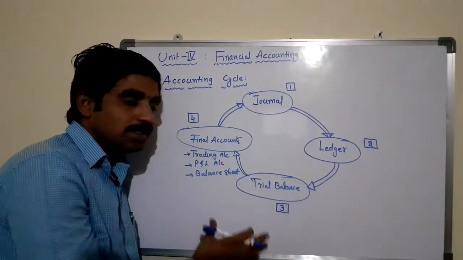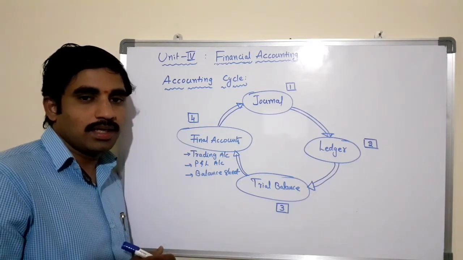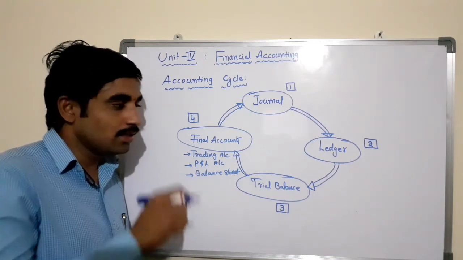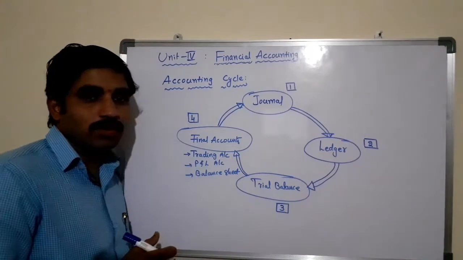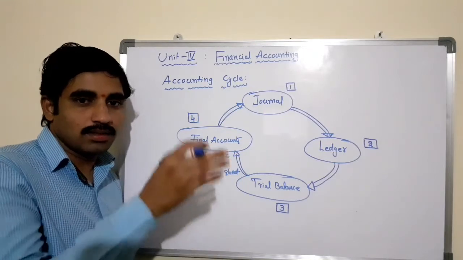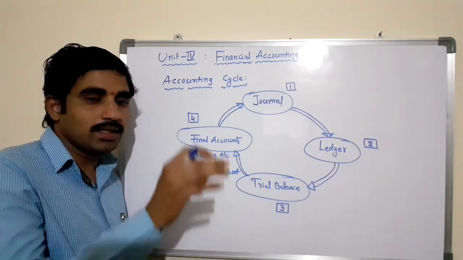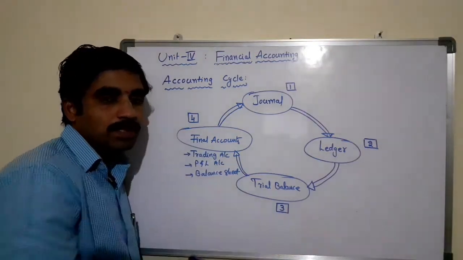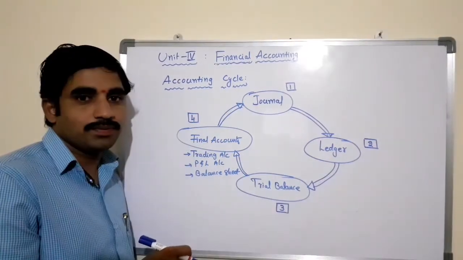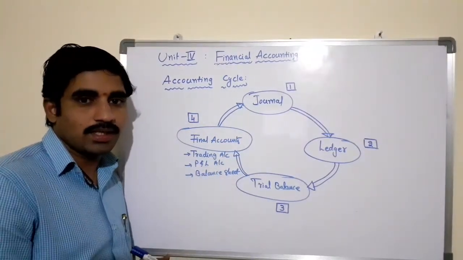So trial balance is a statement which shows all the assets and liabilities and incomes and expenditures of the business at one glance. That is the closing balances of the ledger book accounts. Here in the trial balance, all the assets, liabilities, incomes and expenditures will be shown, and the debit and credit columns of this trial balance must be tallied. The trial balance is prepared for the purpose of ascertaining the arithmetical accuracy of the business transactions.